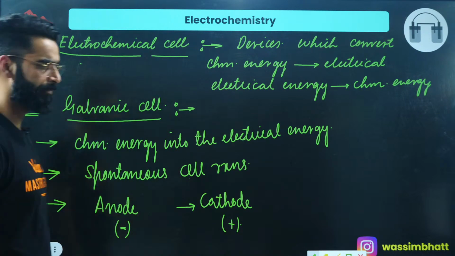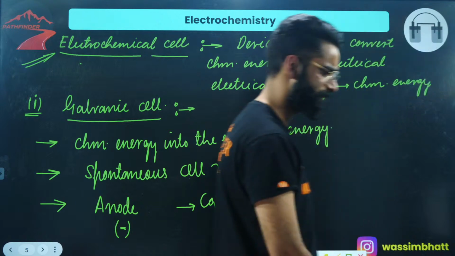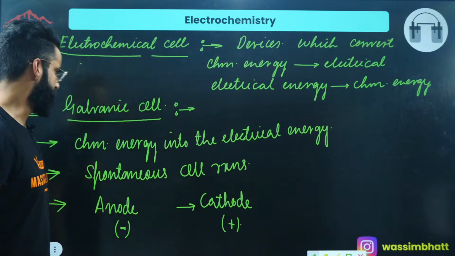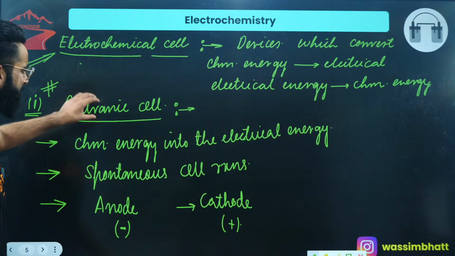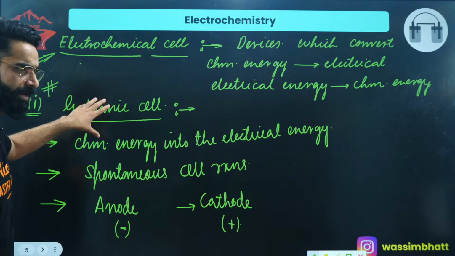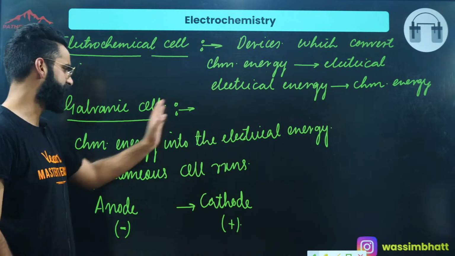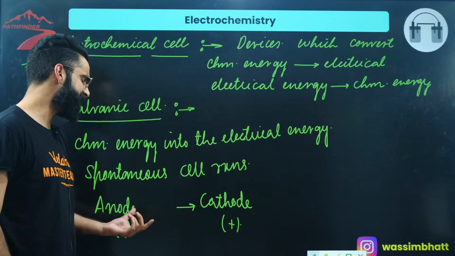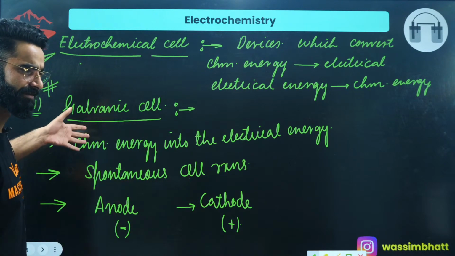Why are they going to carry positive and negative charge? That's also something we'll be discussing in detail. So let's get going. Let's get to know exactly the construction and the working of this galvanic cell. Let's see exactly how it's going to convert chemical energy into electrical energy, and what kind of spontaneous cell reactions take place in this cell.